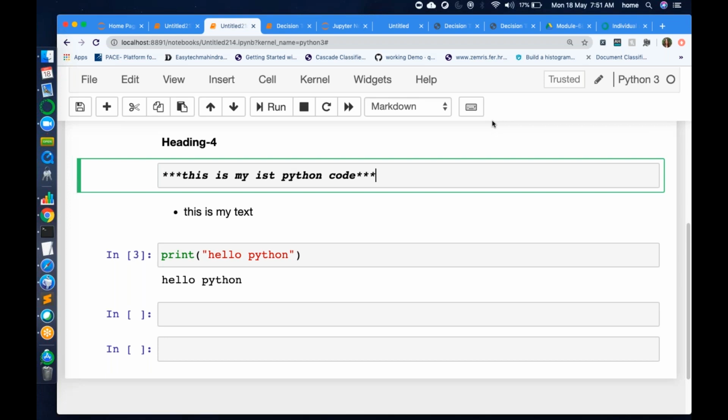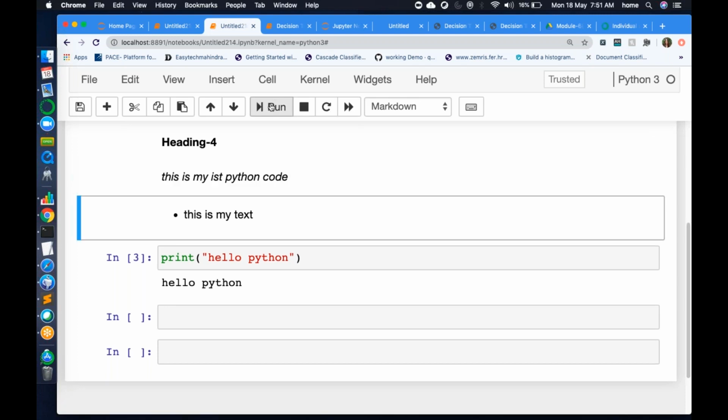Okay, so we will discuss those things. You can do line breaks, you can write mathematical equations, you can do bold and italic, right? If you are forgetting these things, you can simply write the markdown. You know how to write italic, so you can write I. And for bold, you can write B. For line break, you can write BR. Right? So all these things are very similar to markdown, right?